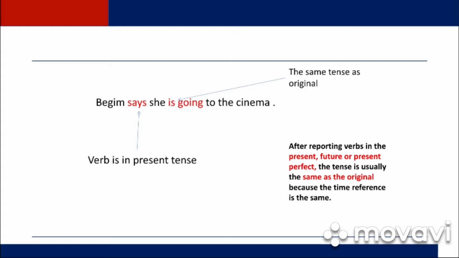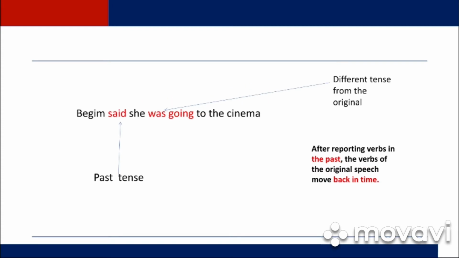So out of this comes our rule. After reporting verbs in the present, future or present perfect, the tense is usually the same as the original. Why? Because the time reference is the same. But things are not as easy as they seem at first.